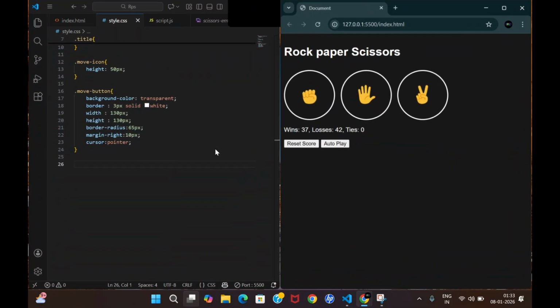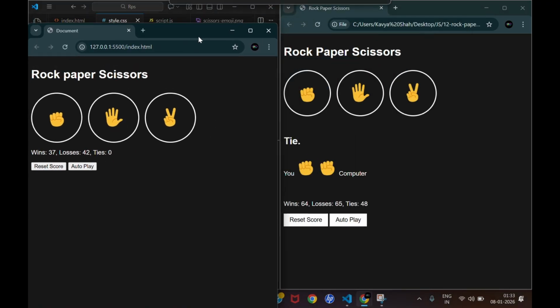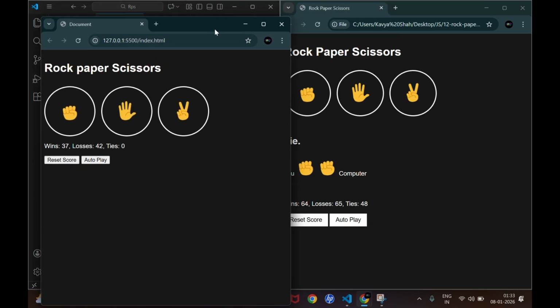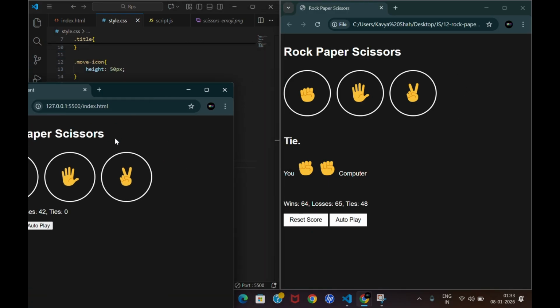One minute, where had it gone? Yeah, see. This is not that website. Now you can get the difference. The one with 37 losses is the website we are working on right now. See, you can code these and you can also see this. So right now you can say most of the things have been done.